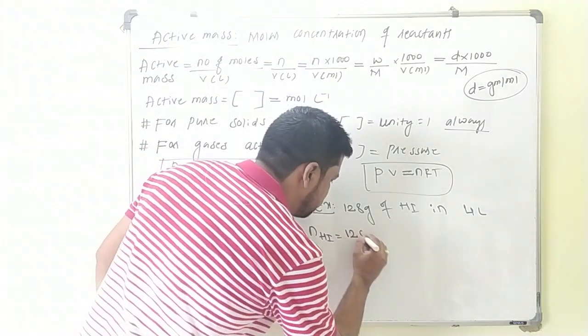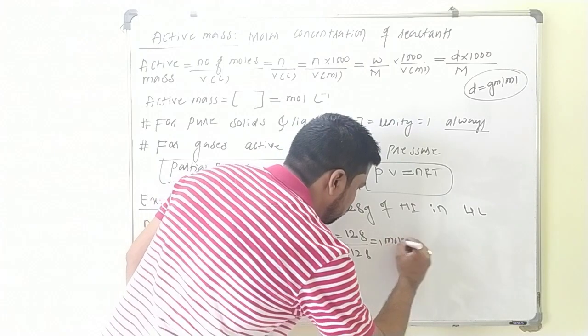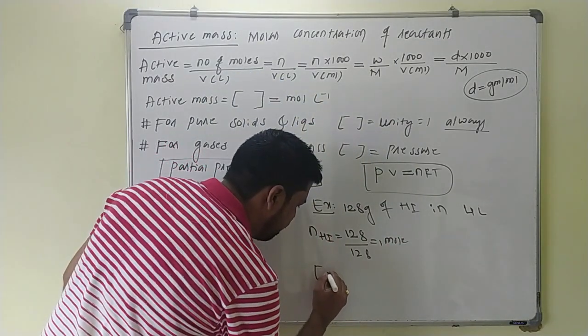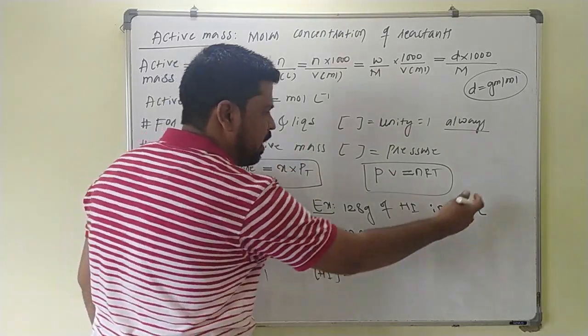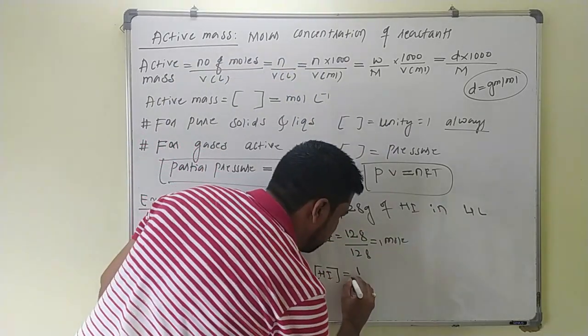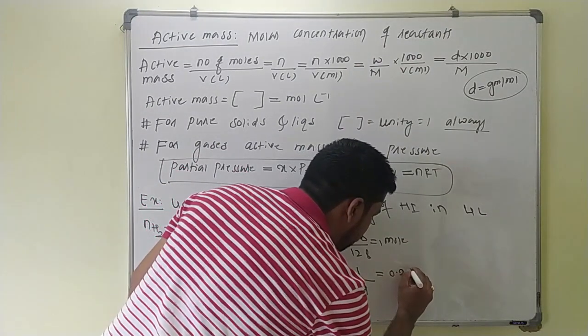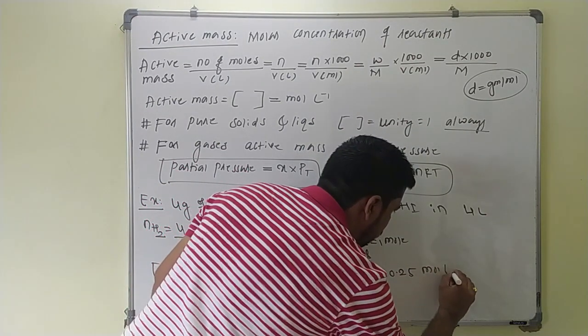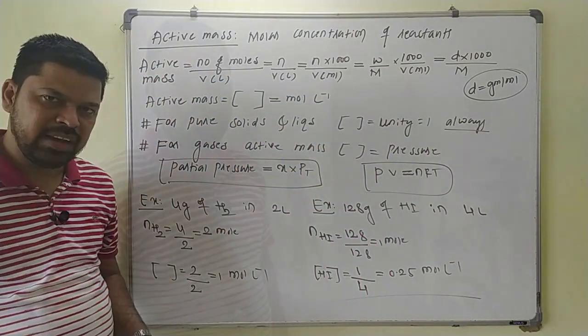So number of moles becomes 128 by 128, this will be 1 mole. So active mass of HI will be equal to number of moles divided by volume in liter, that is 1 by 4. This is nothing but 0.25 mole per liter. So this is how you can calculate the active mass of the reactants.